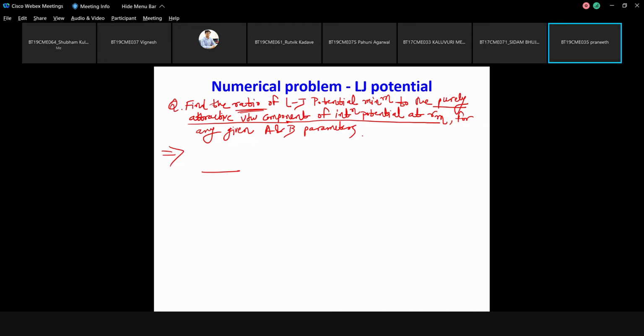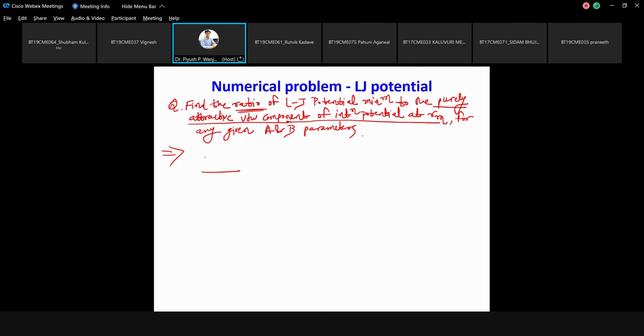Sorry, A by Rm power 6. What is Lj minimum? Minus A square by 4b. Okay. But the ratio you are taking, what should be at the numerator? Ratio of Lennard-Jones potential minimum. What is the Lennard-Jones potential minimum? Minus A square by 4b.